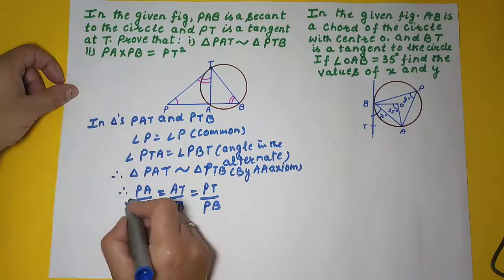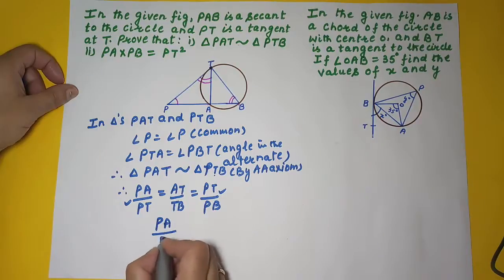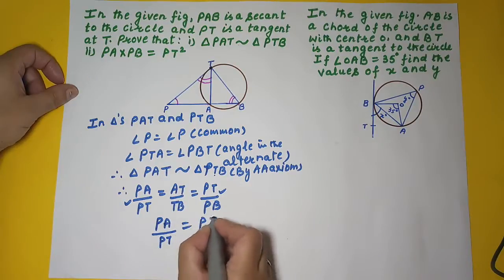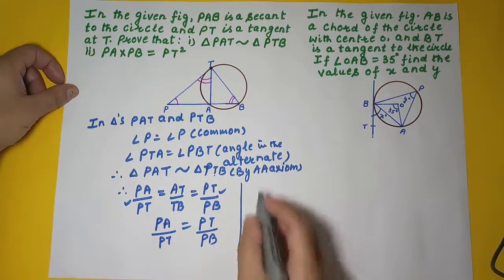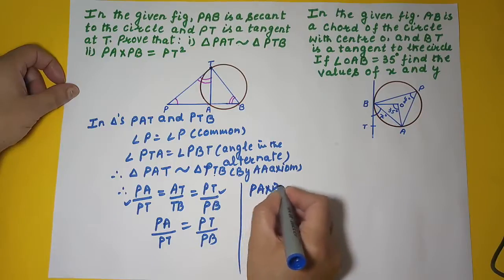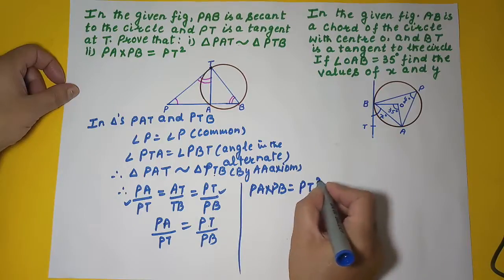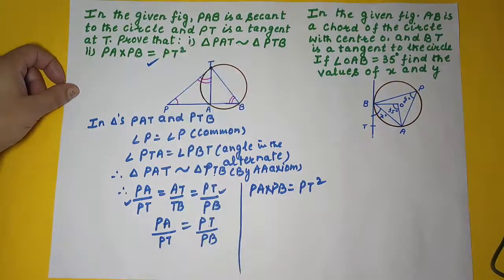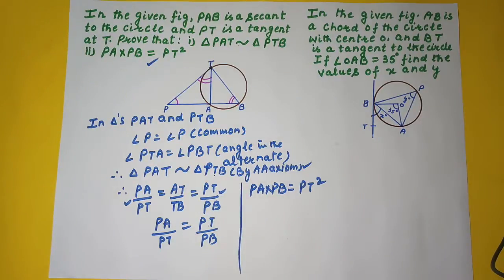That means we will take this and this equal. So, we will write PA upon PT is equal to PT upon PB. Now, if we cross multiply, we will get PA into PB is equal to PT into PT, which is PT square. So, you have proved your second part also. In the first part we proved the two triangles as similar, right? Okay, now let's take the next question.